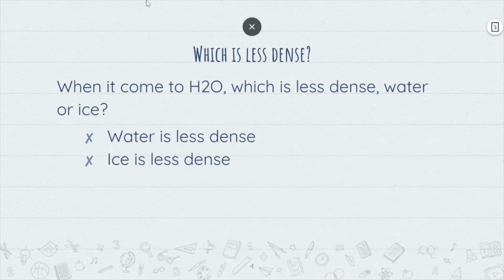All right, so which is less dense? When it comes to H2O, is water less dense or is ice less dense? So remember this, whatever is going to be less dense is going to float to the top. Even if you think of something like a gas.